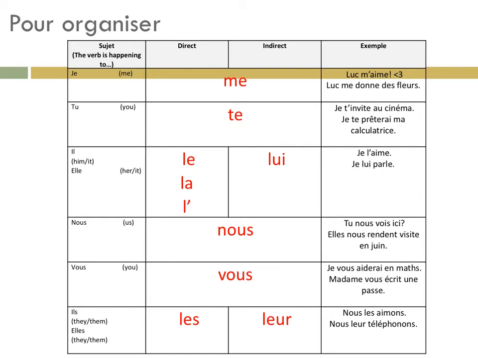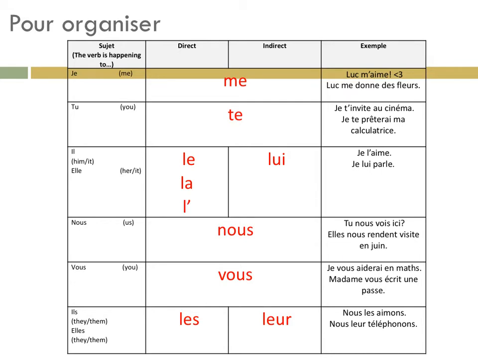Ici, avec nous. Tu nous vois ici. Do you see us here? Us, we're the direct object. We are receiving your look in that sentence. Elles nous rendent visite en juin. They will pay us a visit in June. And rendre visite here, the visit is what we're receiving in that case. That's why we pop in front.